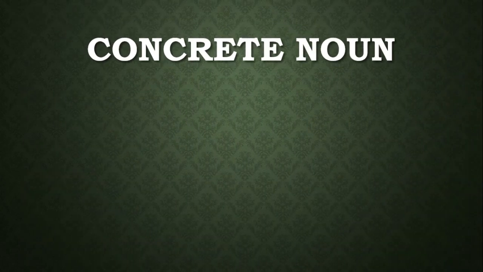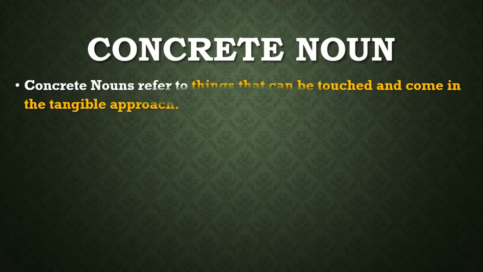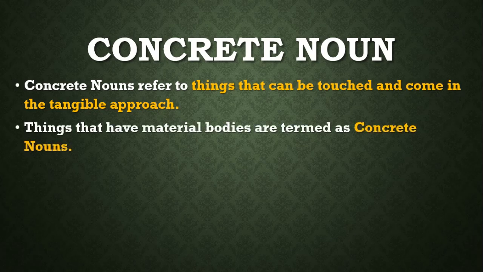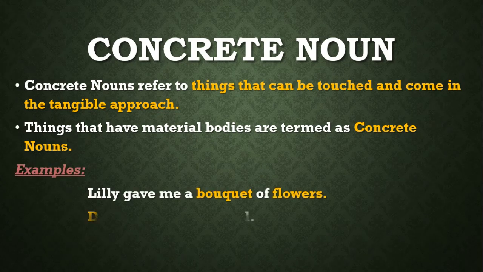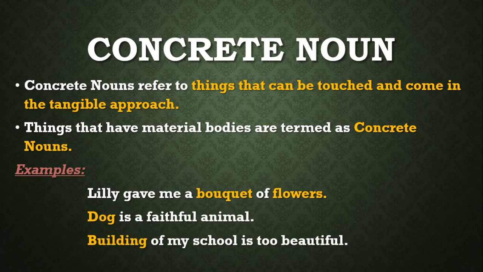Next is concrete nouns. Concrete nouns are the nouns which are in your tangible approach, those things which you can touch with your hand, you can feel, you can sense. These are also known as material bodies because they have their existence and you can see them. Like Lily gave me a bouquet of flowers, dog is a faithful animal, and building of my school is too beautiful. So the bouquet of flowers, dog, and building, all these things are tangible in your approach and you can touch them.